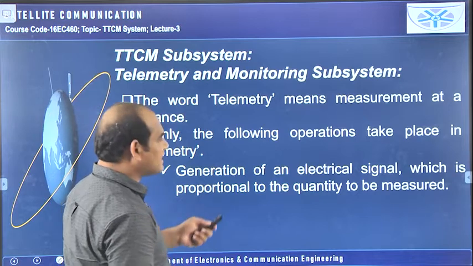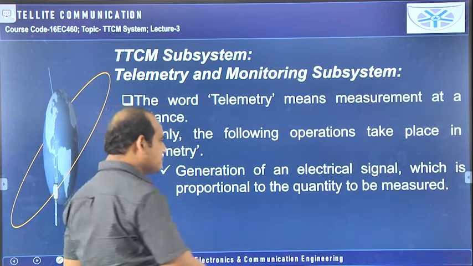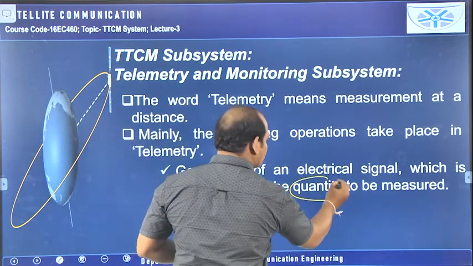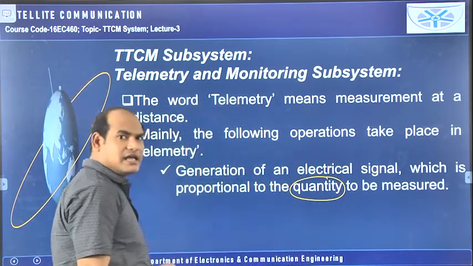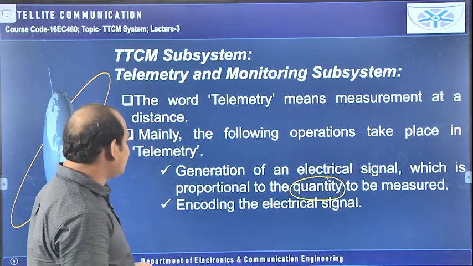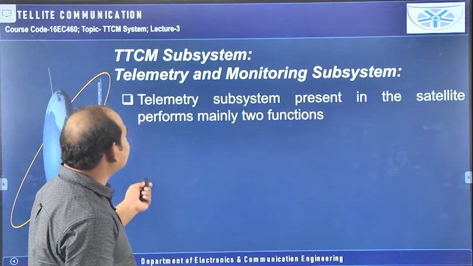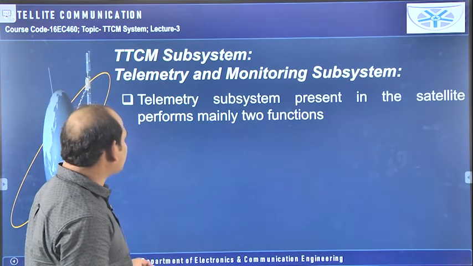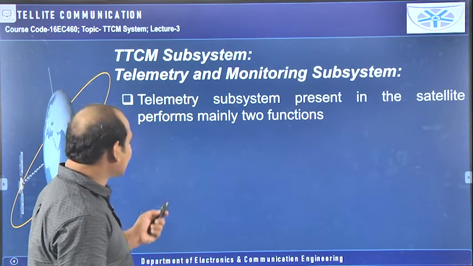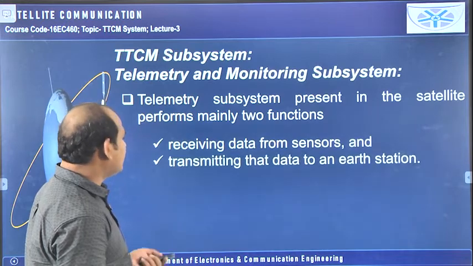So, generation of an electrical signal which is proportional to the quantity which is to be measured. That means it is a physical quantity. In proportion to this we are going to generate one electrical signal. Then the encoding of that electrical signal will be done, and then that will be transmitted. Now the telemetry subsystem present in the satellite performs mainly two functions. Already I told you about this, that is, receiving and retransmitting will be done.